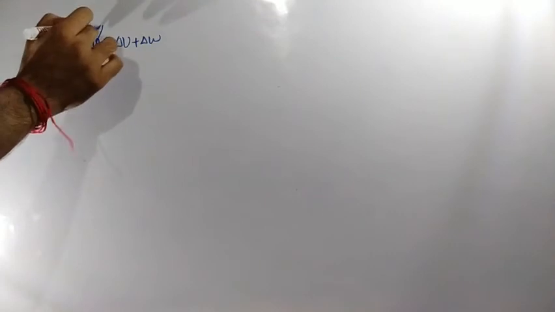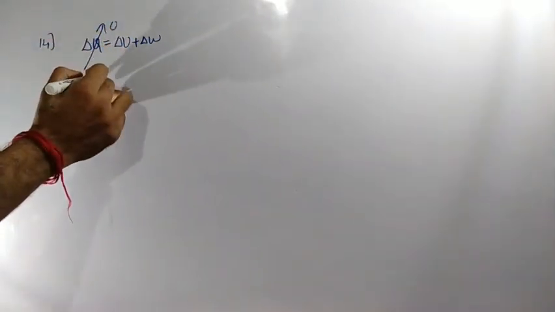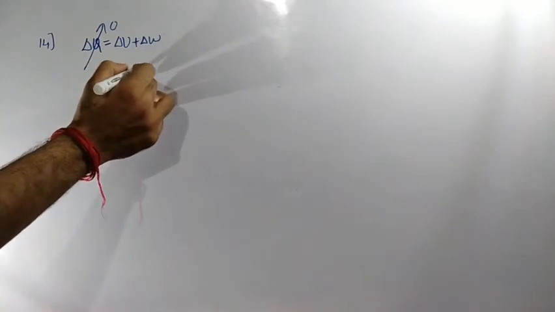Here delta Q is 0 in an adiabatic process. If this is 0, then delta W equals minus delta U. Clear? So work done is not always equal to 0. Sometimes it may be negative also. This is the justification for question number 14.